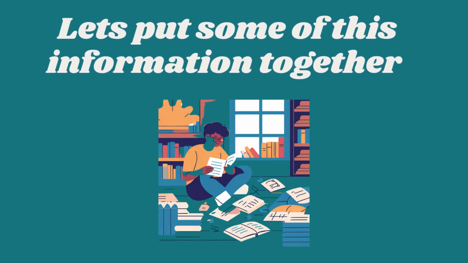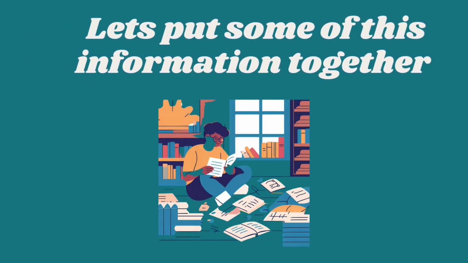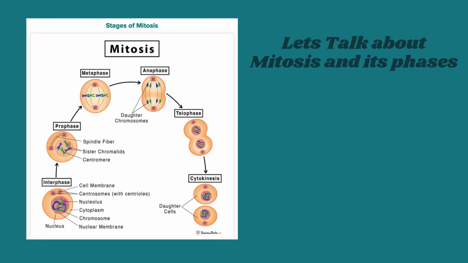Let's put some of this information we've learned together. Let's talk about mitosis and go through each phase. The somatic cell cycle is the process a cell goes through to grow and divide. It has two main parts, interphase and the M phase. 1. Interphase. This is the longest part of the cell cycle. The cell prepares for division.